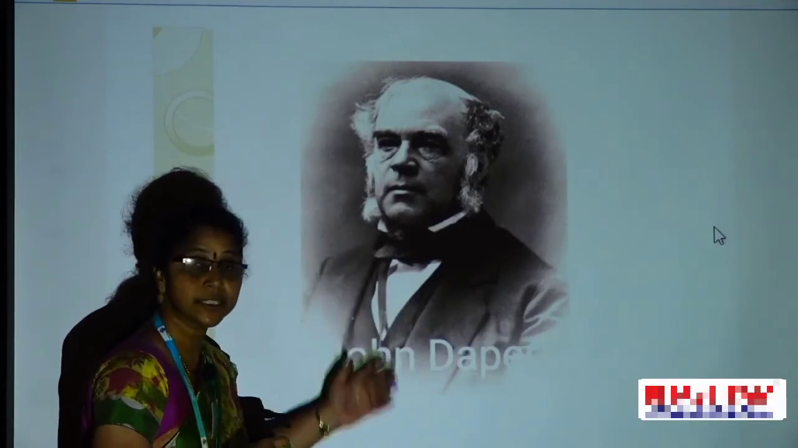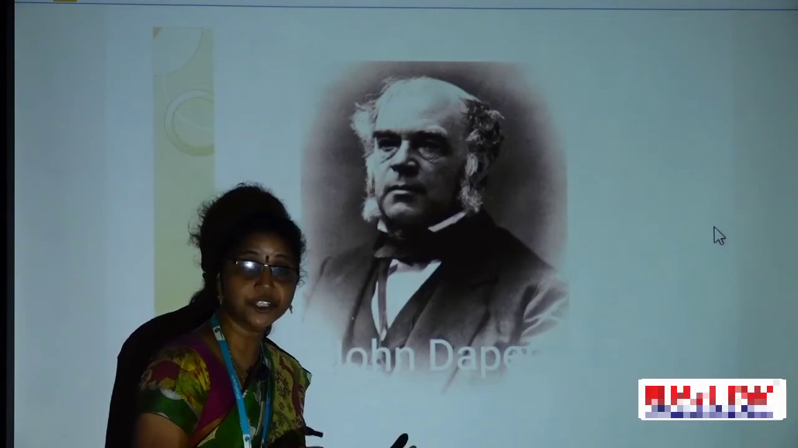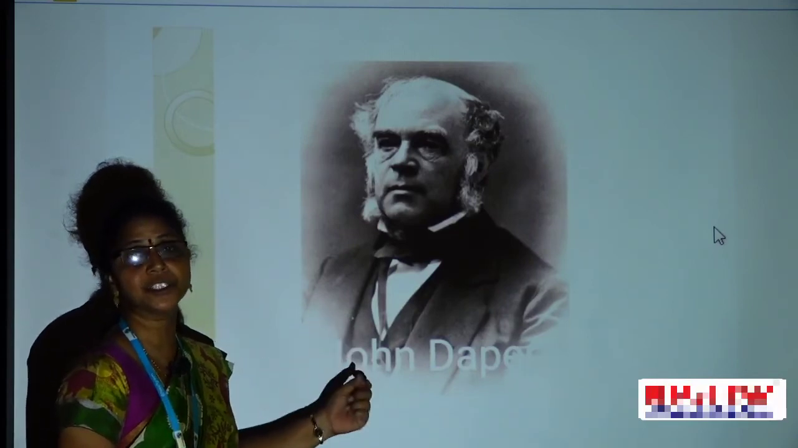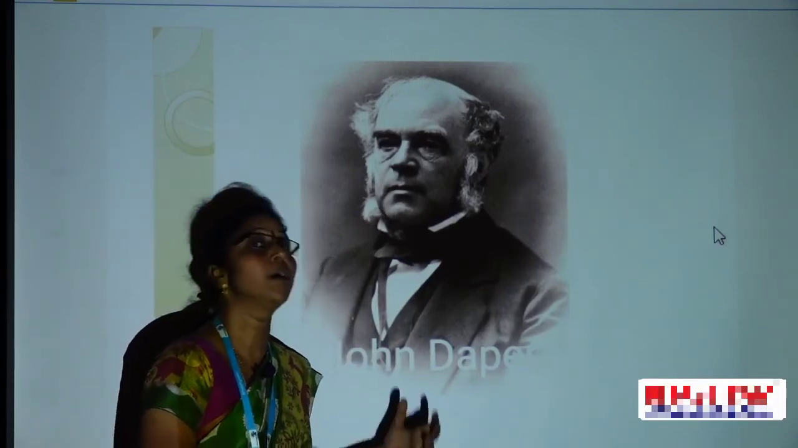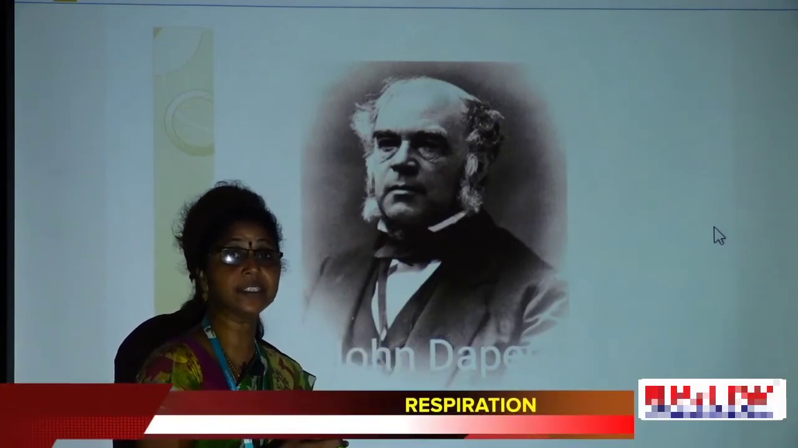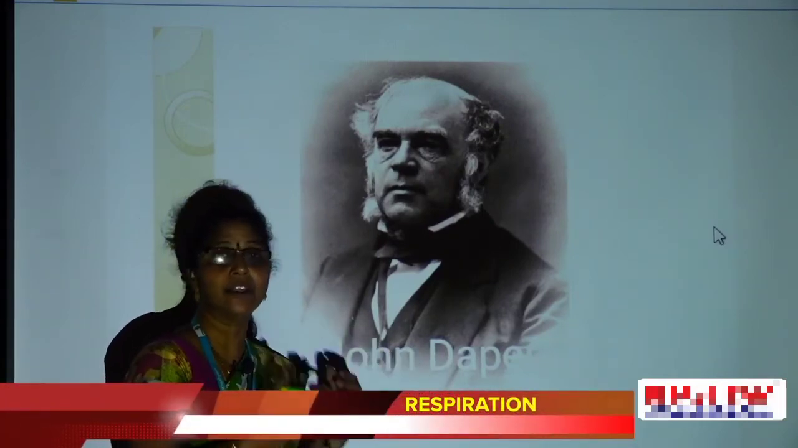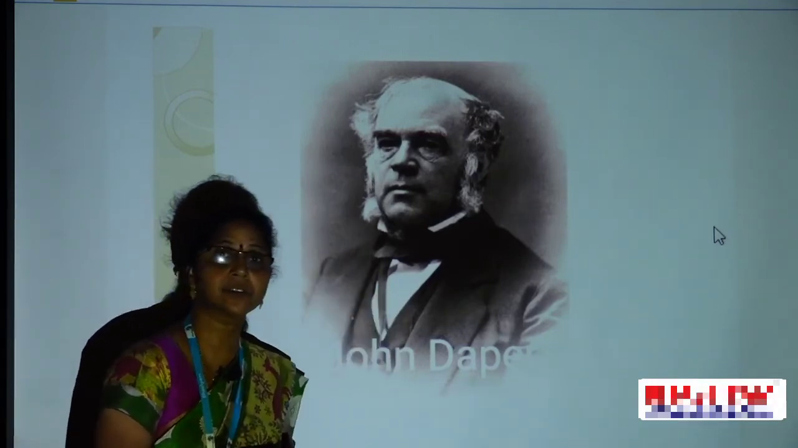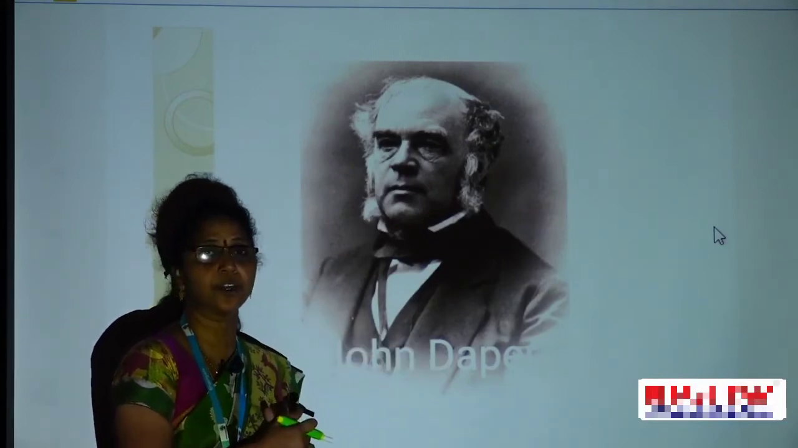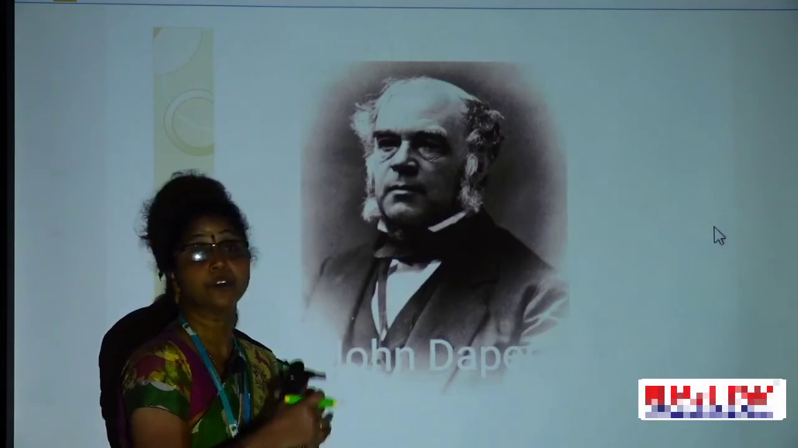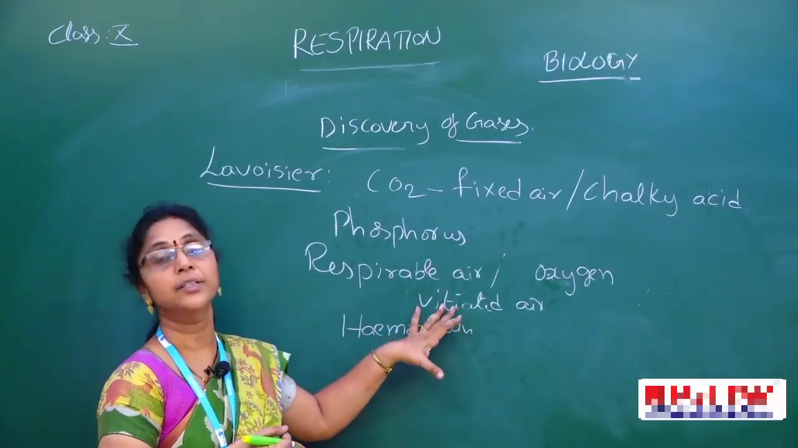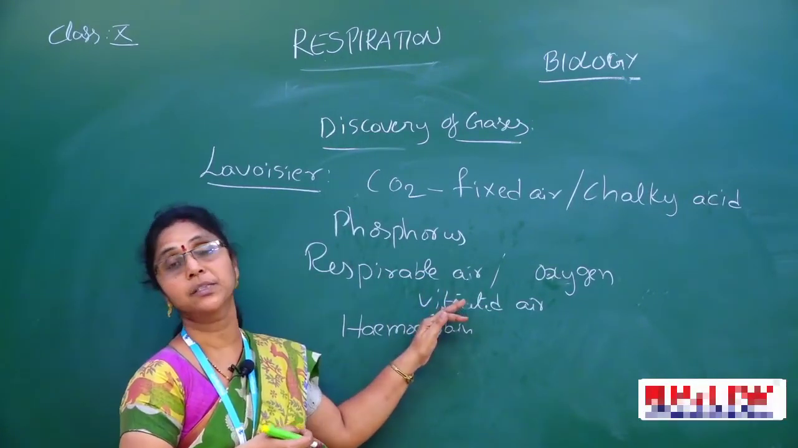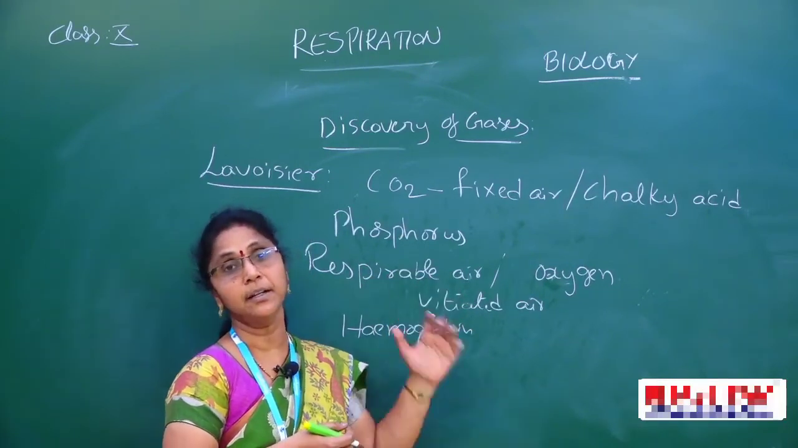So who are these scientists once again? Joseph Priestley, Lavoisier and John Draper. Joseph Priestley and Lavoisier conducted experiments and found out the properties of gases, the exchange of gases and the discovery of gases. Lavoisier conducted experiments showing that carbon dioxide is fixed air, and he conducted other experiments also. So all these scientists worked on gases. Let us see the next step, how the process goes on, and what steps are present in respiration.